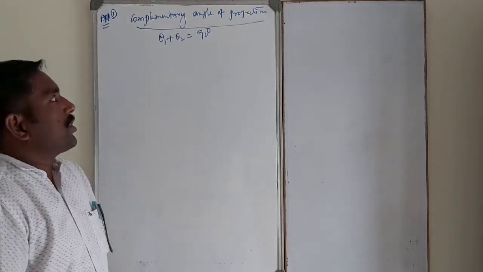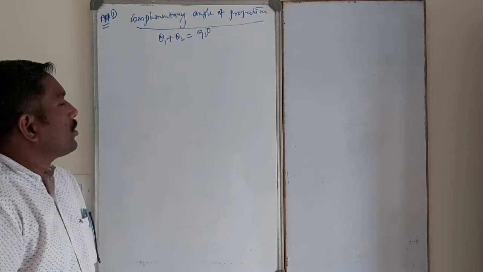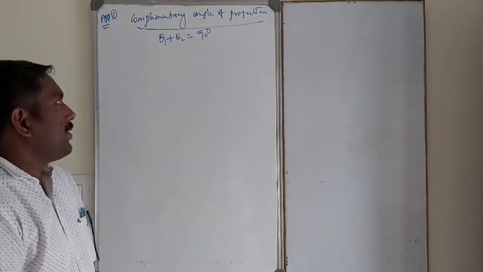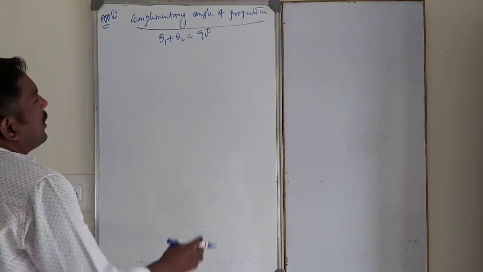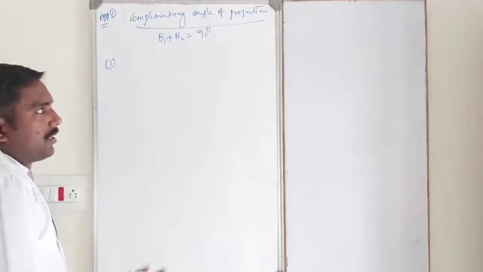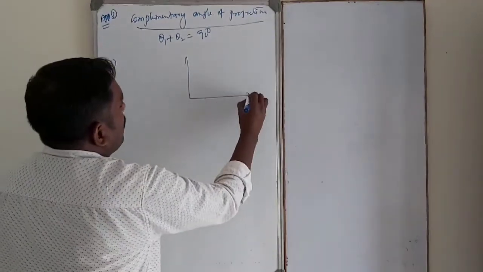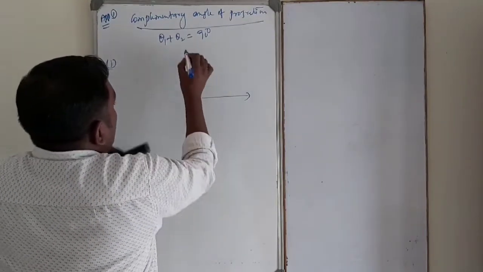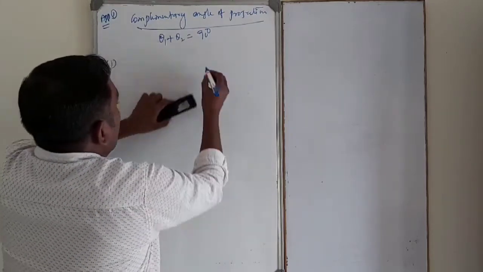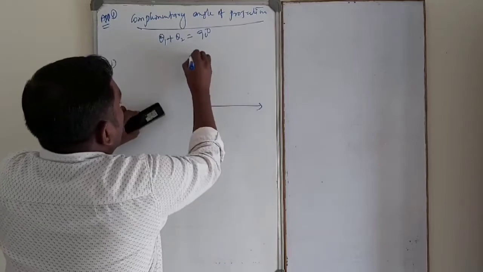Complementary angles of projection. Complementary angles means the sum of angles is equal to 90 degrees. At what angles? Suppose, dear student, this is the projectile motion.